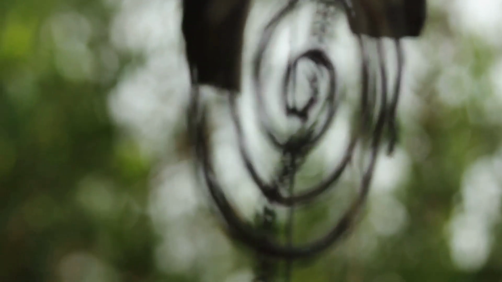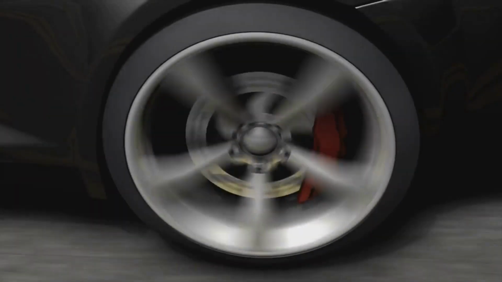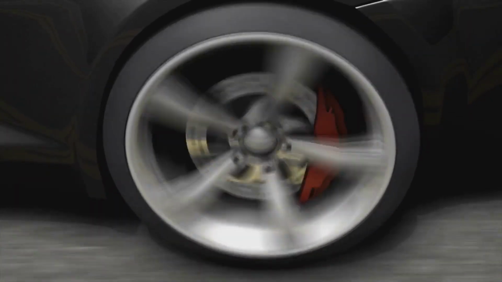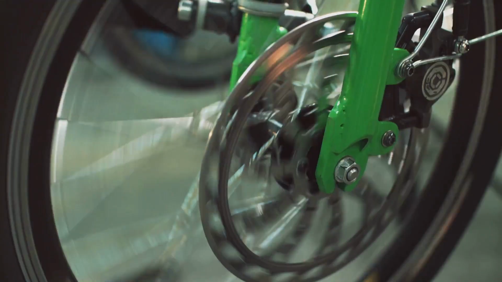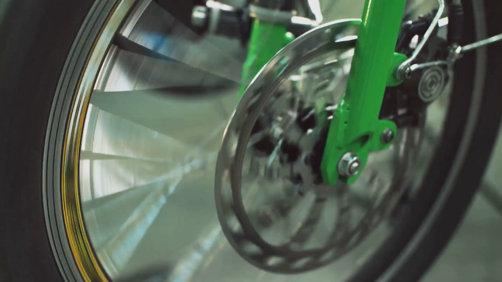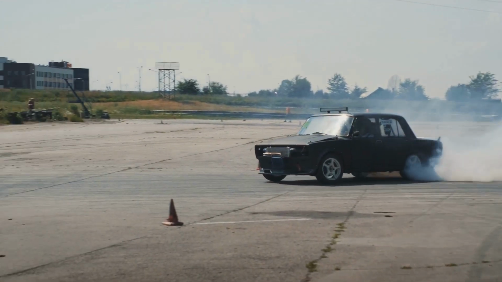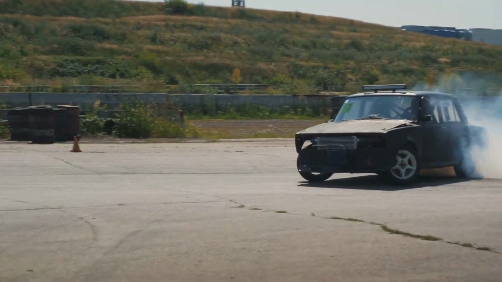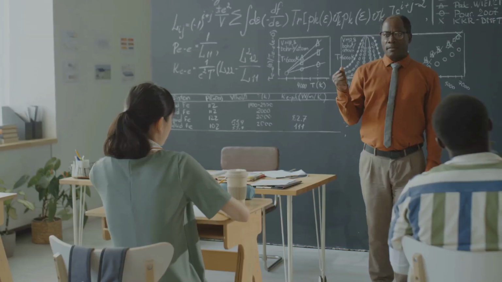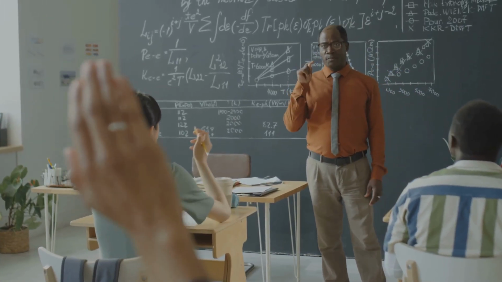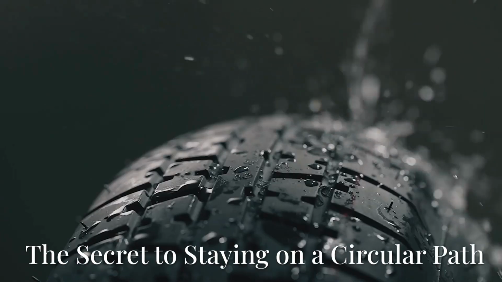The centripetal force is not a new kind of force itself, rather, it's a role that other familiar forces can play. For the ball on a string, the tension in the string provides the centripetal force. For a planet orbiting the sun, gravity provides the centripetal force. It's whatever force is responsible for pulling the object inward. This inward pull continuously changes the object's direction. It keeps the object from flying off in a straight line. Without this centripetal force, circular motion cannot happen. Understanding centripetal force is key to understanding any kind of circular motion.